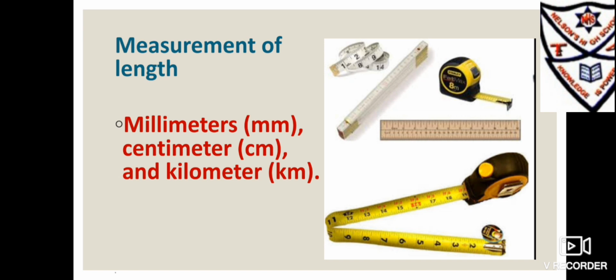To measure a small length or short distance, such as a notebook, which has a small length much smaller than a meter, it is inconvenient to express such small length in terms of meter, so the length of such a small object is measured in centimeters. 1 meter is equal to 100 centimeters, 1 centimeter is equal to 10 millimeters, and 1 meter is equal to 1000 millimeters.